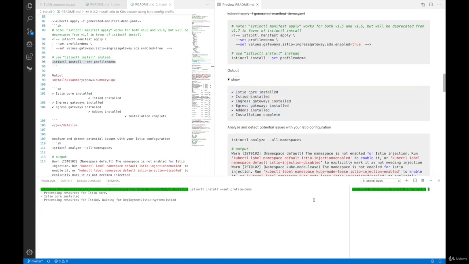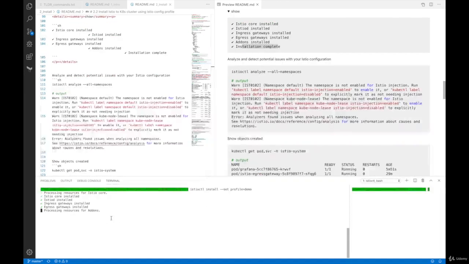Istio core installed, Istiod installed, ingress gateways, egress gateways, and add-ons. Add-ons contain Grafana, Prometheus, Jaeger, and after that, installation complete is going to be printed out. So right now, it's halfway through. Okay, seems like it's going well.